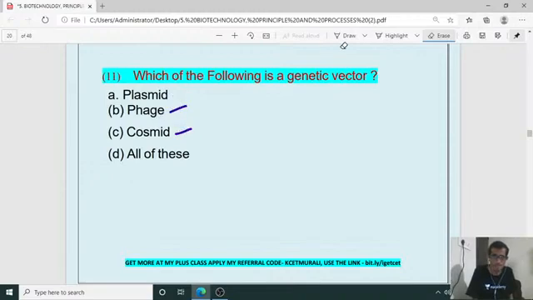Anyone? Yes, for next question, 11th one, which is the right answer? Which of the following is a genetic vector? Nobody knows. It is the plasmid. Generally it is called plasmid. Okay.